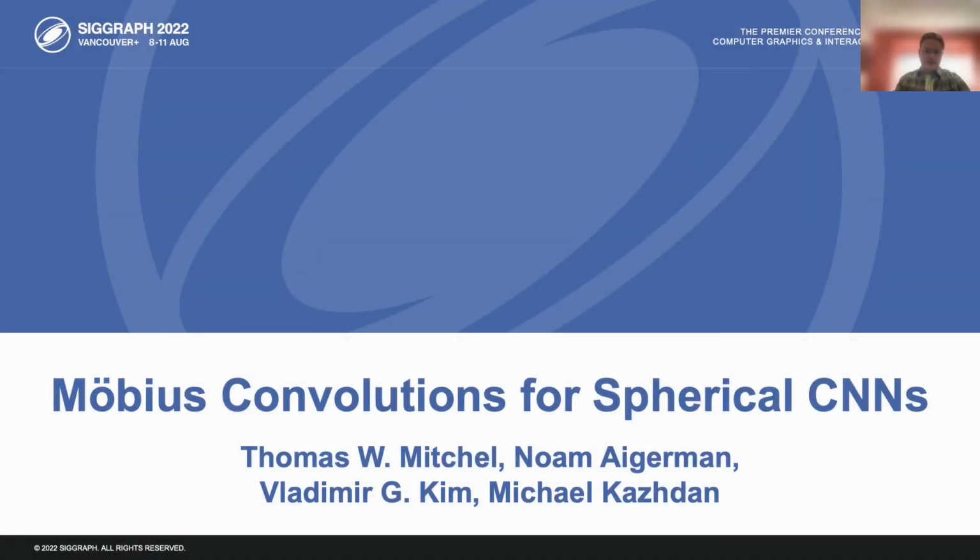My name is Thomas Mitchell, and my collaborators are Noam Aigerman, Vladimir Kim, and Michael Kazhdan, and here I'll be discussing our recent work, Möbius convolutions for spherical CNNs.